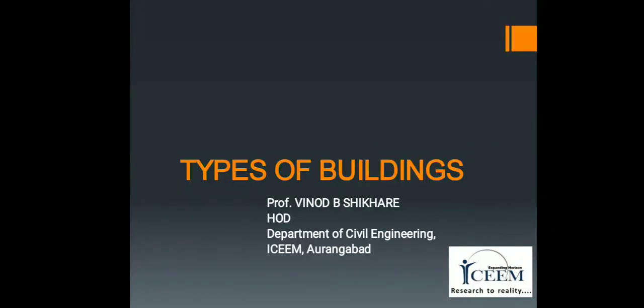Hi friends, today we see types of buildings. According to the National Building Code of India 1970, the buildings on the basis of occupancy are classified into various groups.